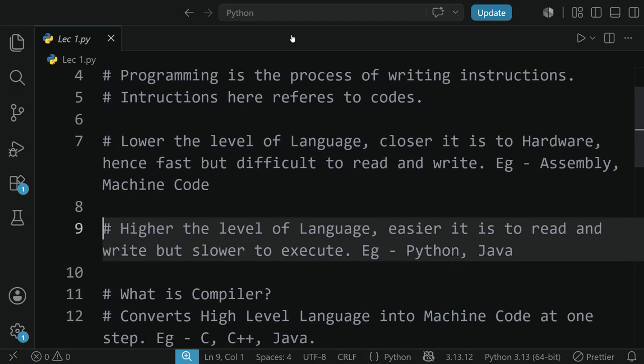Now, compared to that, higher the level of language, that is, farther it is from the hardware, the easier it is to write or read it. And though, as I said, it is farther away from the hardware, so it is slower to execute. Examples would be Python, Java.